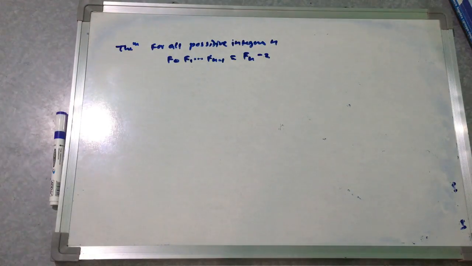So we have this theorem. Again try to understand the problem.